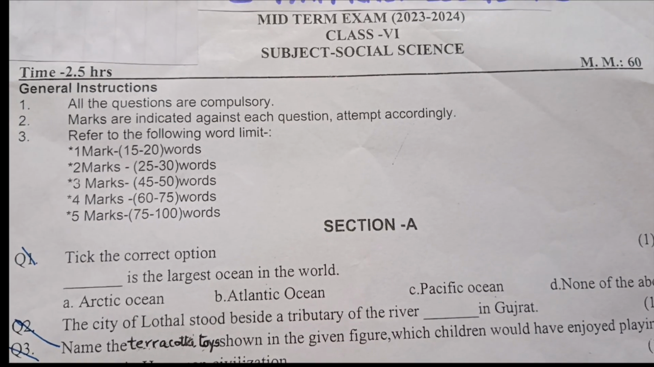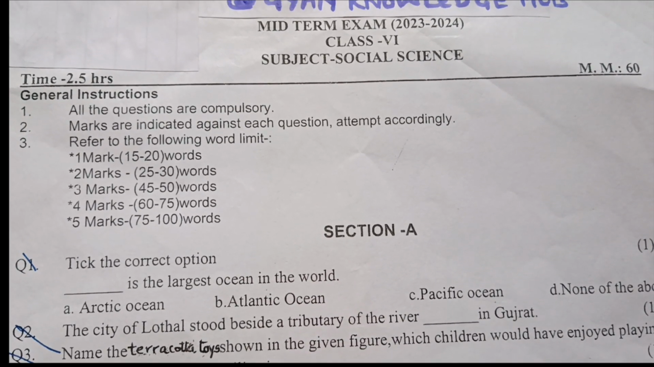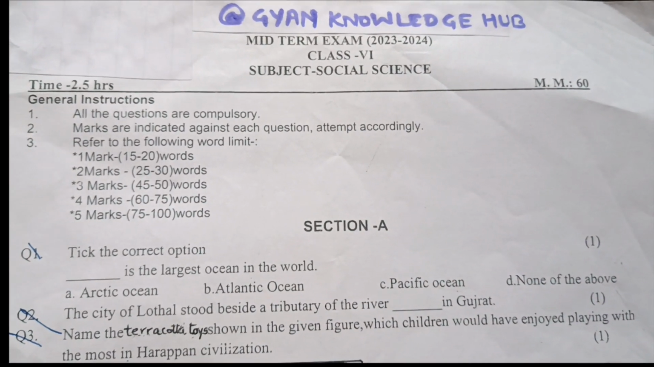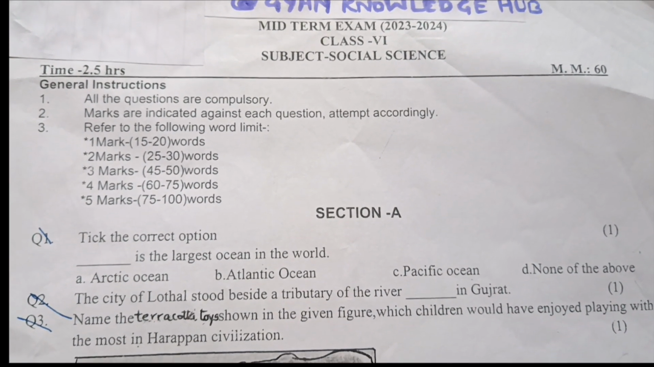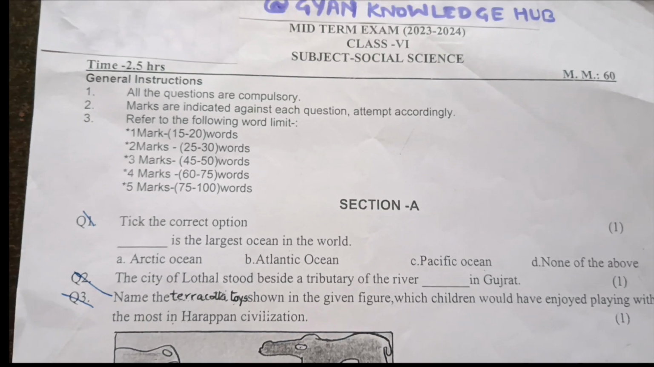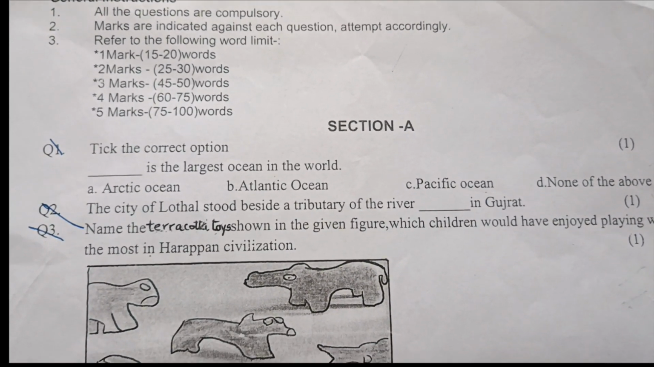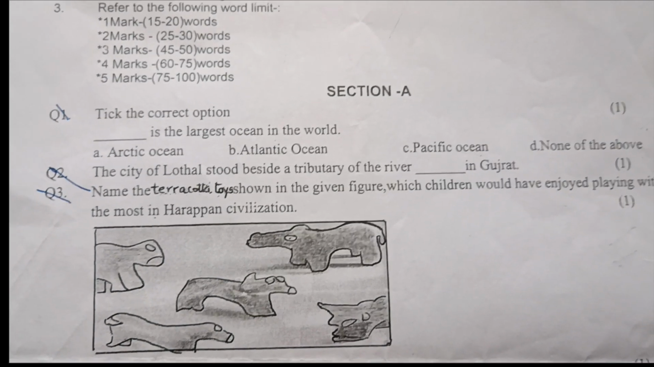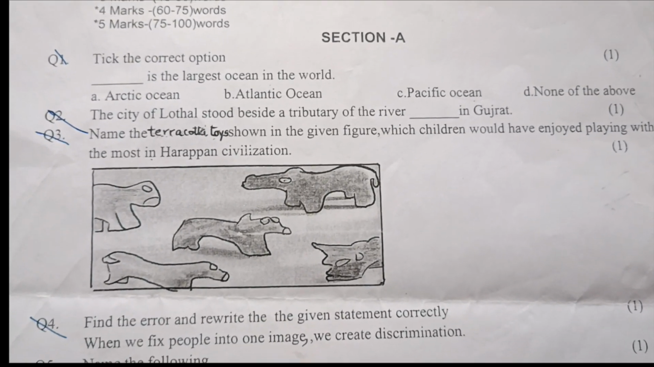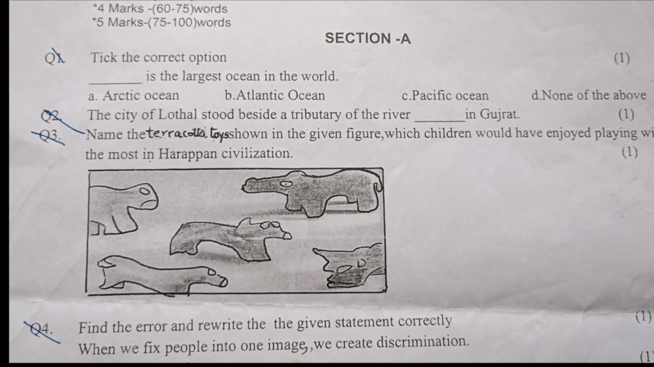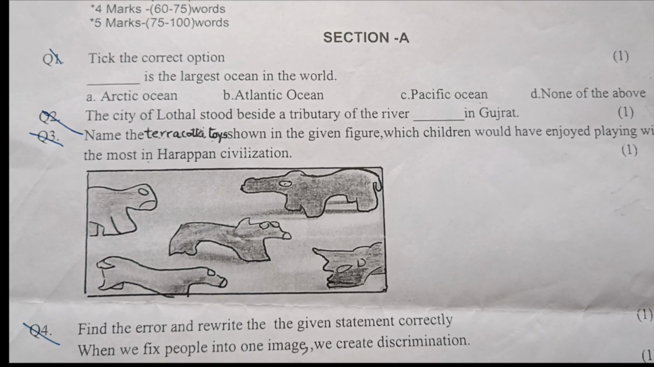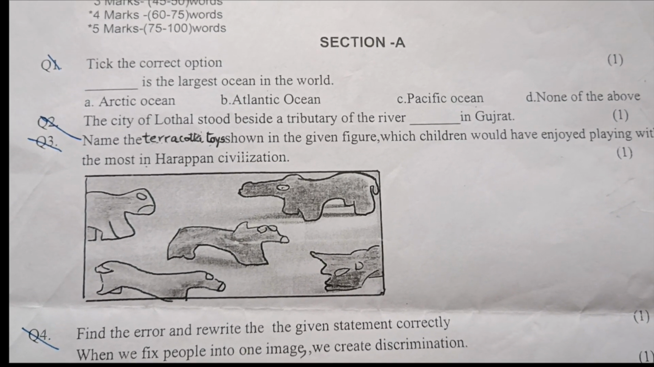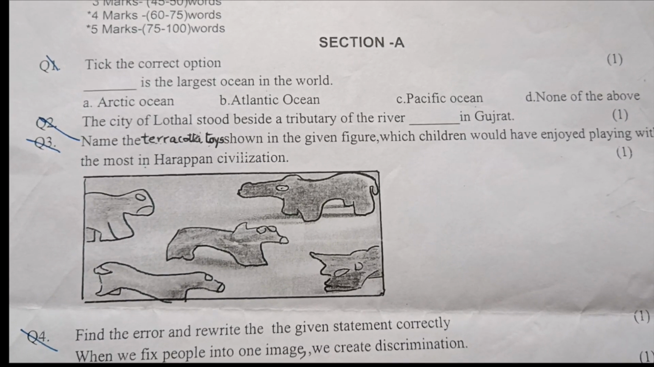Question number 3. Name the terracotta toys shown in the figure which children would have enjoyed playing with the most in Harappan civilization. So a picture is given of terracotta toys and you have to name the toys. Number 4. Find the error and rewrite the given statement correctly. When we fix people into one image, we create discrimination.